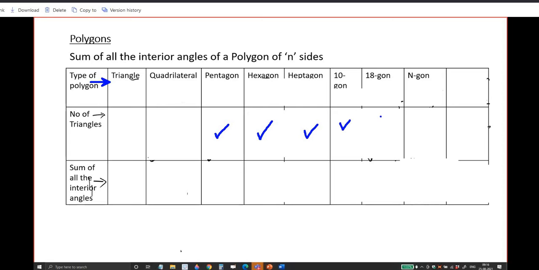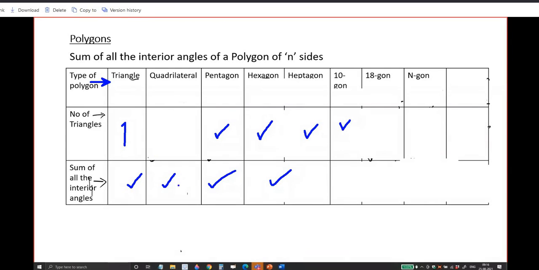How many triangles? These are all in this column. After that, in the third row, you will be working out the sum of all the interior angles. The first one is a triangle. When you take a triangle, there is only one triangle. What is the sum of all the angles of a triangle? You know it. 180 degrees, sir.